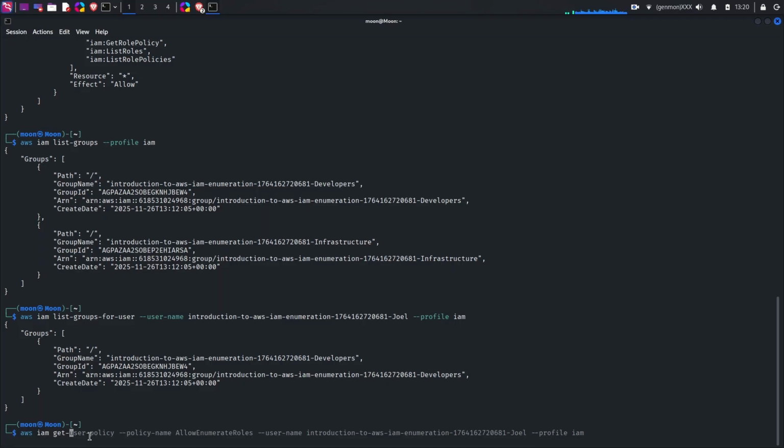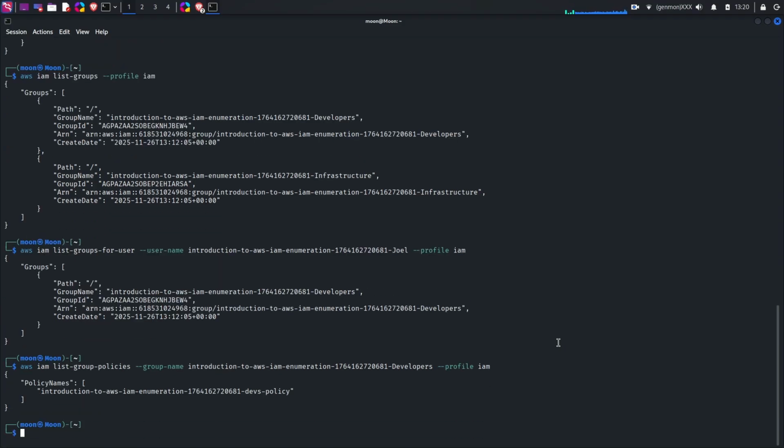Now let's try to find the group policy that has been attached to this group. So there's one policy, and then we can see what's in the policy.